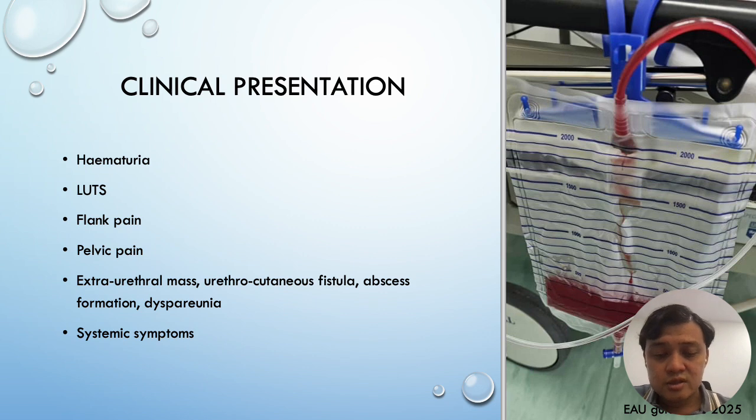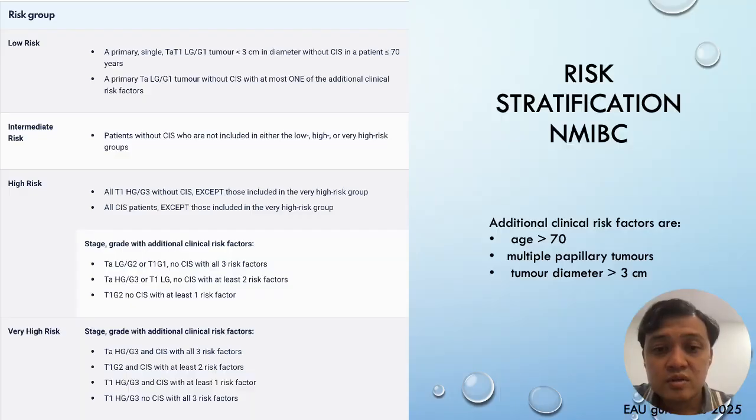Clinical presentation: regardless of the position, any cancer of the urothelial lining can lead to hematuria. This is the number one symptom, whether macroscopic or microscopic. Urinary tract symptoms for those in the bladder, depending on the position, can cause either storage or voiding symptoms. Urethral cancer can also cause voiding symptoms. Flank pain, particularly for UTUC. Pelvic pain, again for either bladder or urethral carcinoma. Specific to urethral carcinoma, it can also cause an extra-urethral mass, fistula, abscess formation, or dyspareunia in females. And when the cancer is quite advanced, you can expect, of course, systemic symptoms.